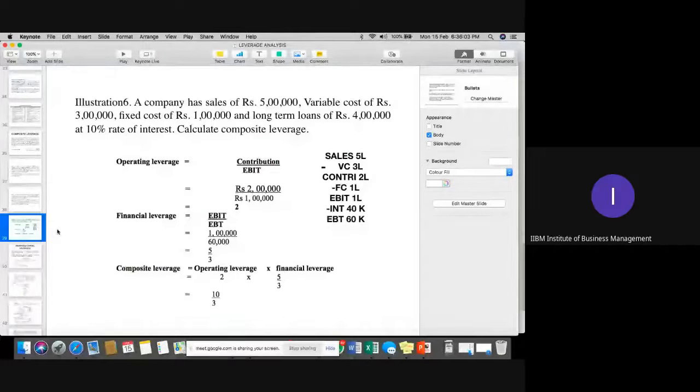Sir, can you show the last slide? Can you show that last slide? Last test slide. Not down. So which slide? That exercise slide. From which topic, budgeting or from leverages? That last slide. This one? Financial. Composite materials.